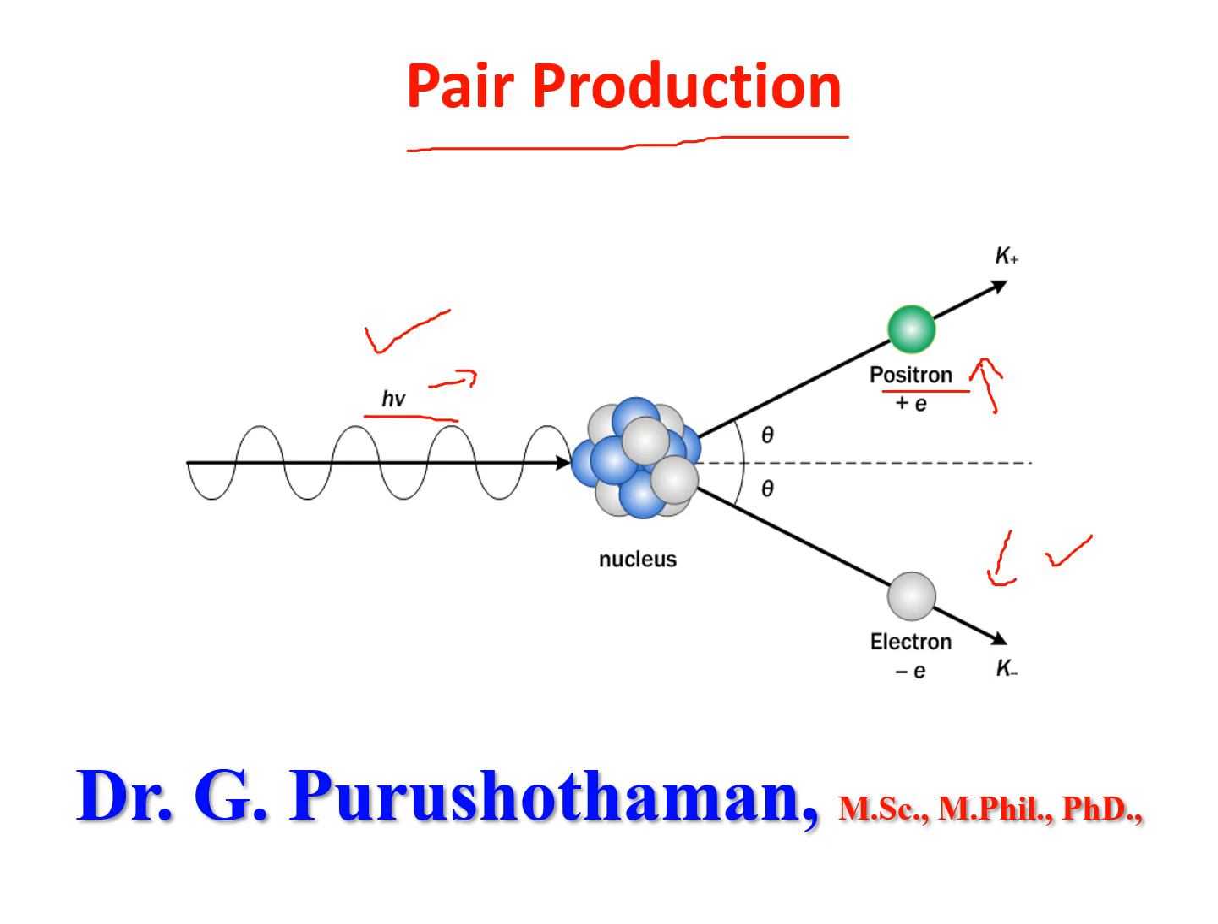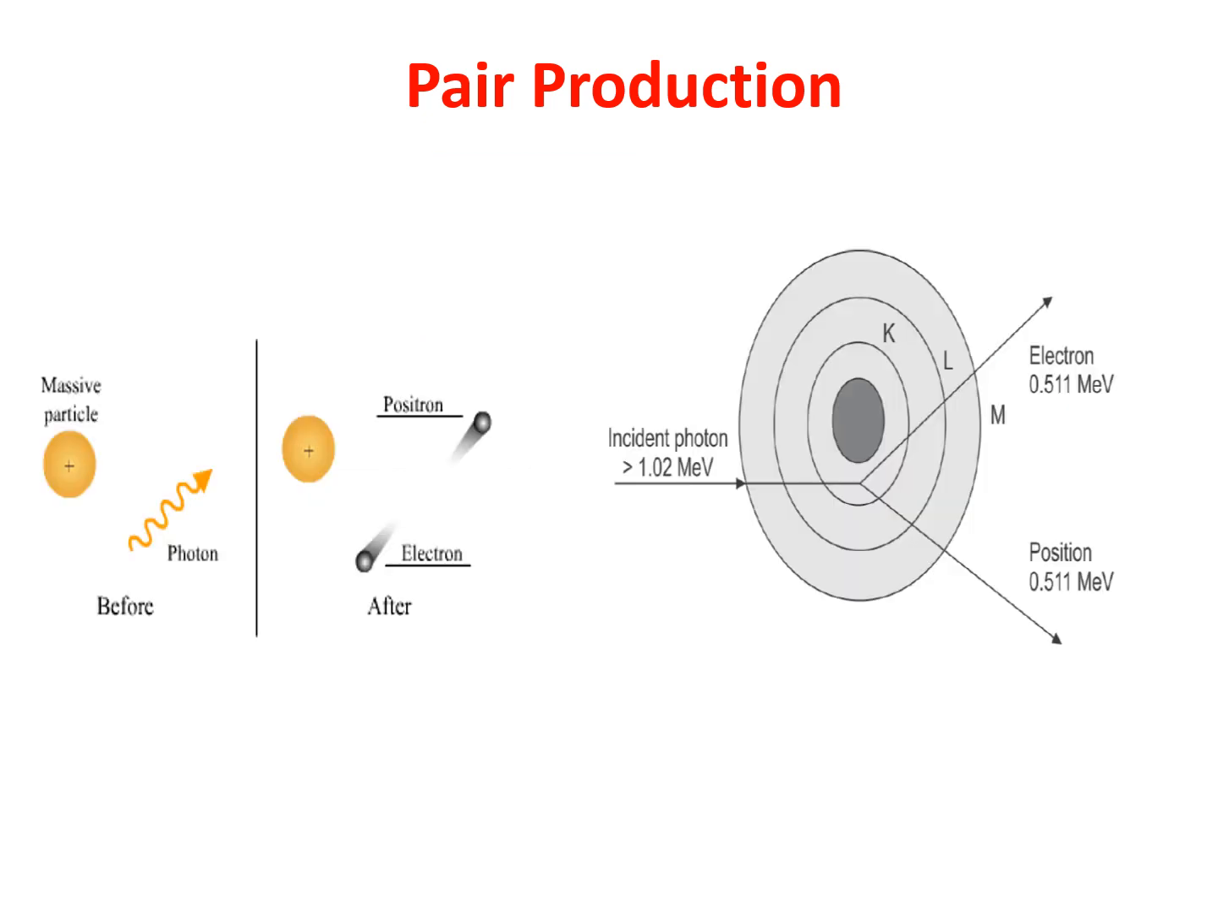It will produce one positive and one negative electron pair, which is called pair production. This is the third process of ionization, known as pair production.